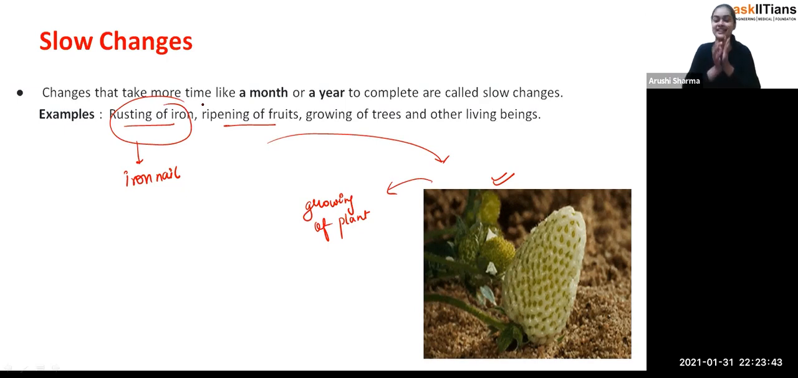So that's how, students, changes which take a time of months or years, or more than a year or many years, we call slow changes. And fast changes occur very fast. When the changes occur within a minute or within a second, we call it a fast change. But if we talk about slow changes, they are changes which take a long period of time, a month or a year or more than that. So we call them slow changes. Okay, so that's the fast and that's the slow.